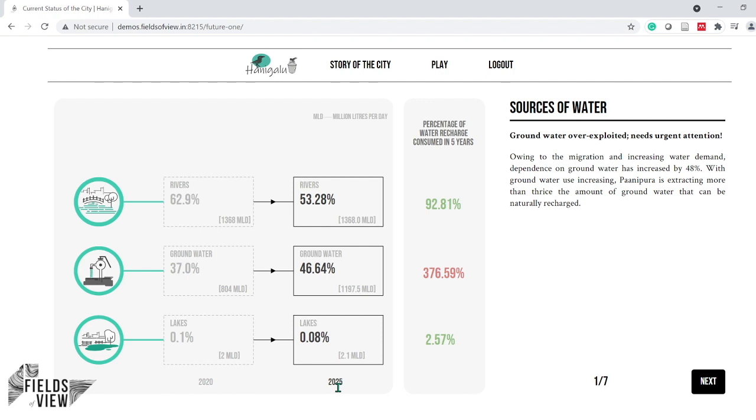To compare and understand trade-offs better, you can view the state in 2020 and in 2025. For example, here the percentage of water extracted from rivers in 2020 is 62.9%. But due to the chosen strategy, the waters extracted from rivers in 2025 has reduced to 53.28%, while groundwater extraction has increased to 46.64%.